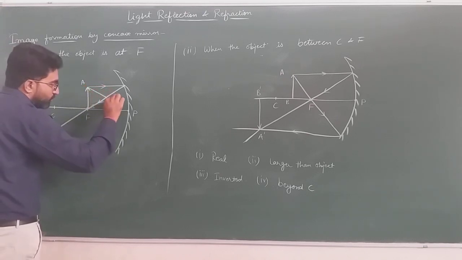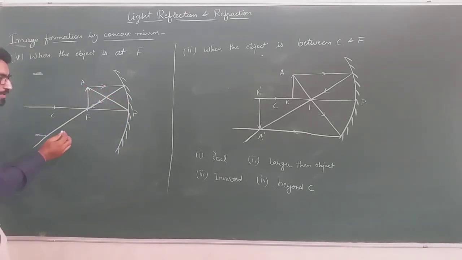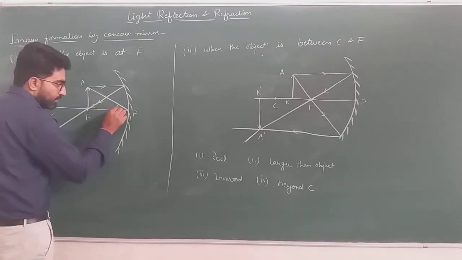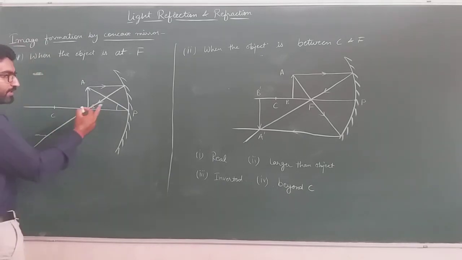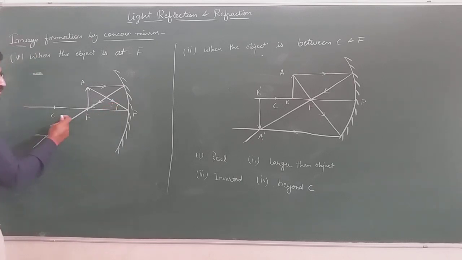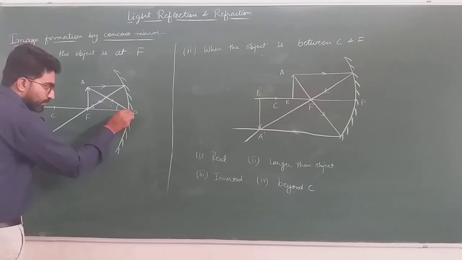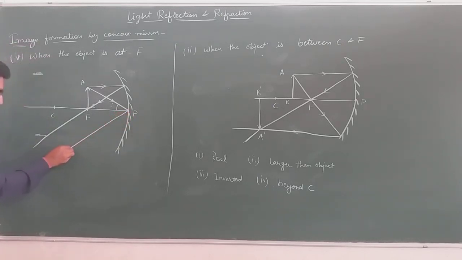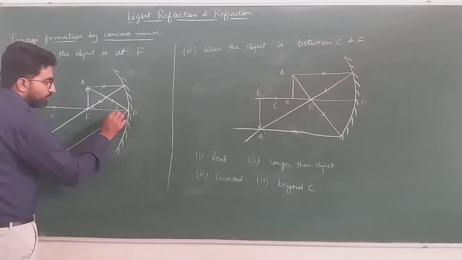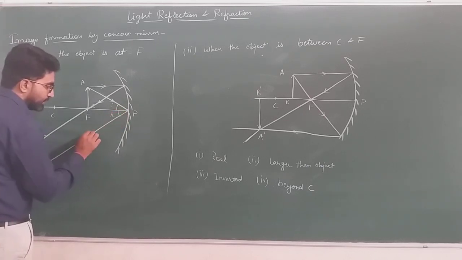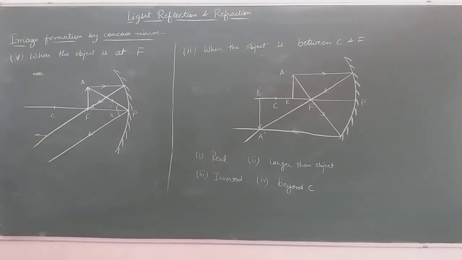It will be incident on the pole, and from here the principal axis represents the normal. We know that the incident light makes an angle I with the normal, then the reflected angle will also be equal to I, meaning the reflected light ray will make the same angle. It will go in this direction. We can see from the image that the incident light and the reflected light rays are parallel to each other.